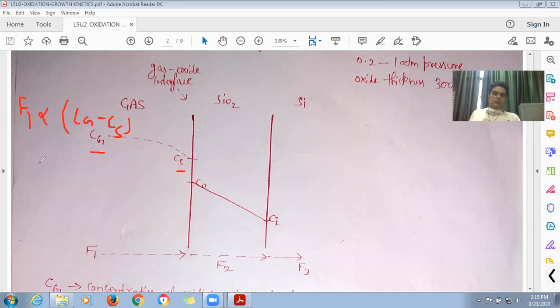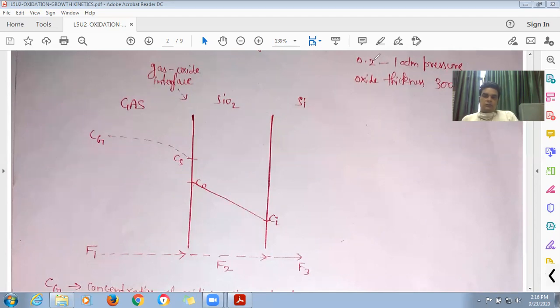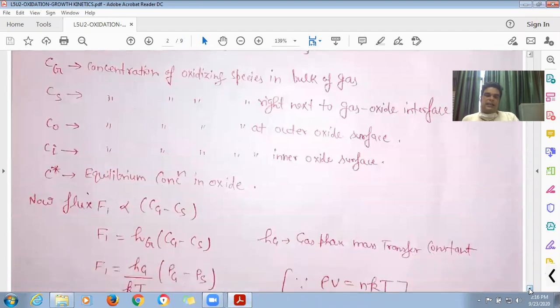If we remove this proportionality sign, then we have a constant denoted by Hg. So F1 will be equal to Hg times (Cg minus Cs). What is this Hg? Hg is nothing but the gas phase mass transfer coefficient.